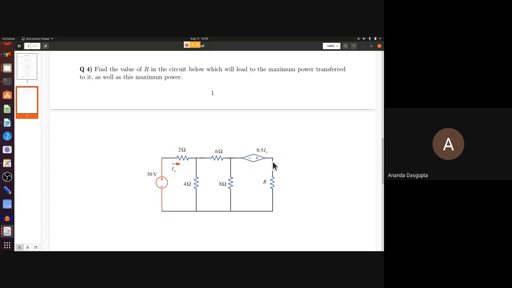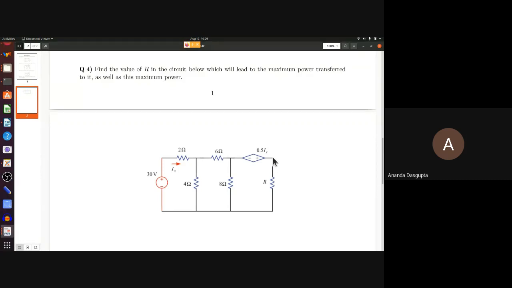So this part is inside your black box. So now the open circuit voltage that you need to calculate is the voltage between this point up here and this point, right? Yes, sir. That is, you open out R. So Thevenin voltage is the open circuit voltage. What that means is that you remove whatever you had connected across these two ends, just open this out and find out the voltage between these 2 points. Is that okay? Yes, sir.